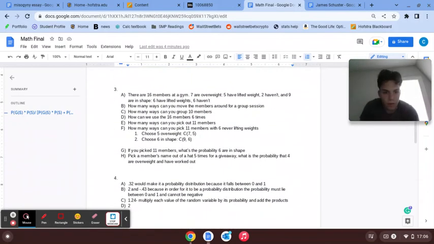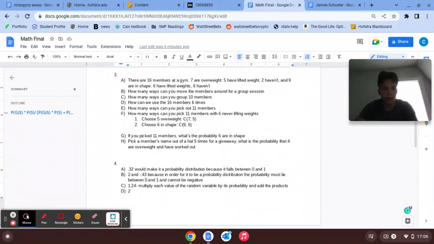And then here we have number three, where you make it up by yourself. There's 16 members at a gym. This is what I made. 7 are overweight, and out of those 7, 5 have lifted weights and 2 haven't. Then 9 are in shape. 6 have lifted weights, and that should actually be 3 haven't.